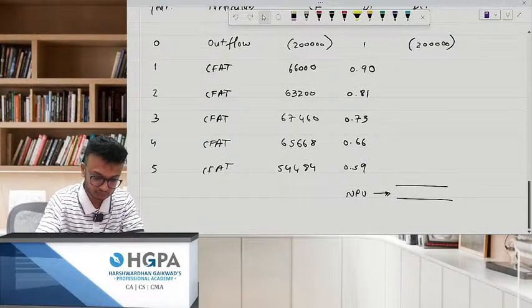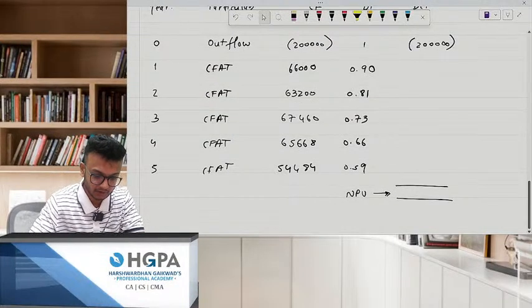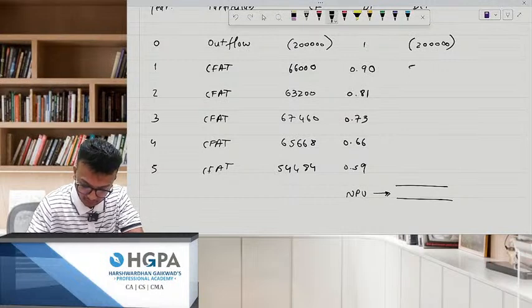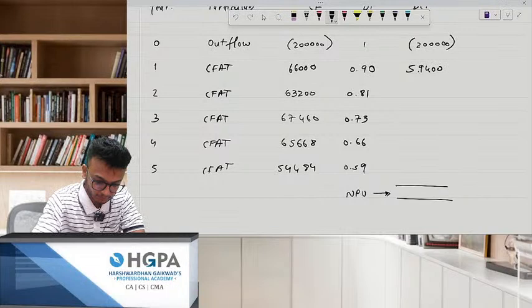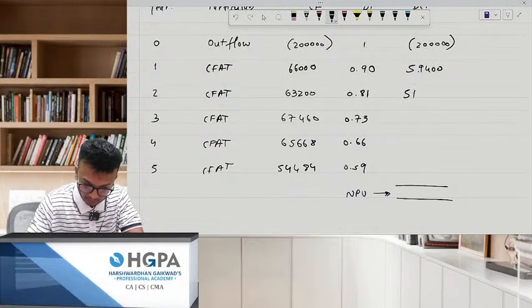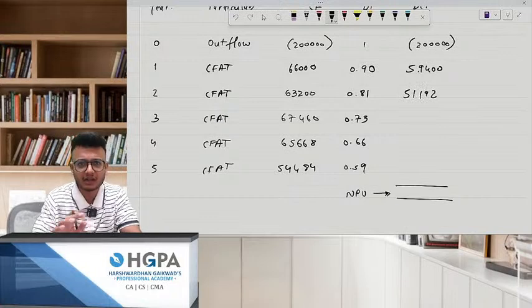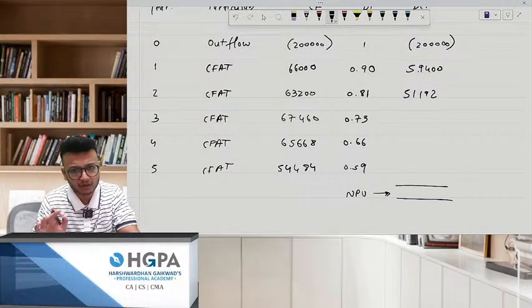Anybody else who's got the answer? 59,400. 51. Do it very aram se. There is no guide. There is no gadbad. Okay. There is no rush of doing anything.